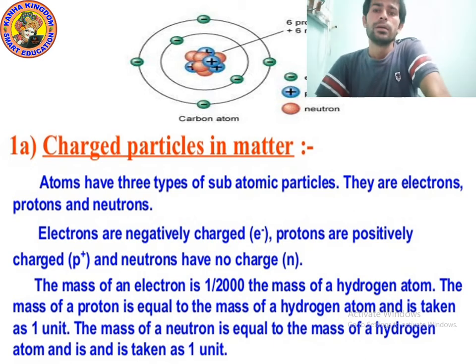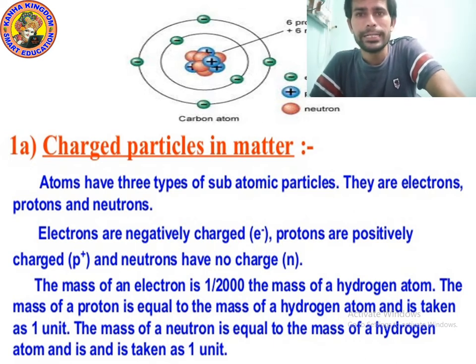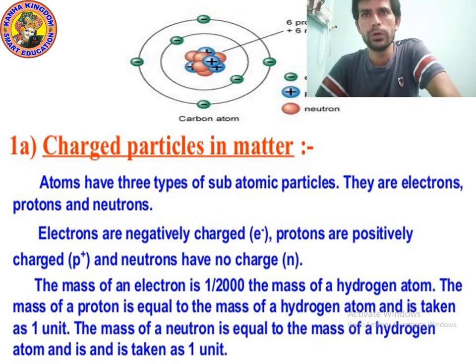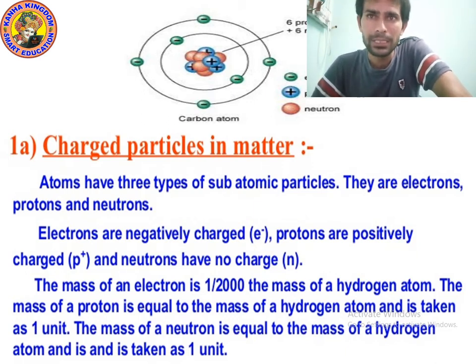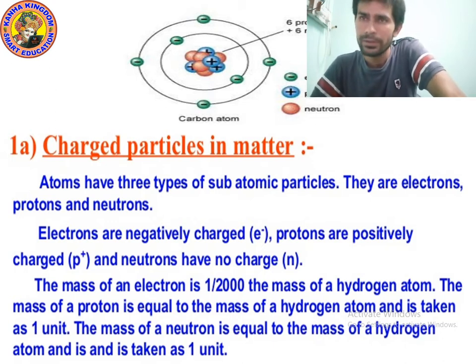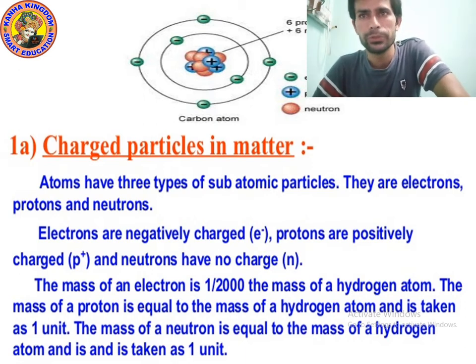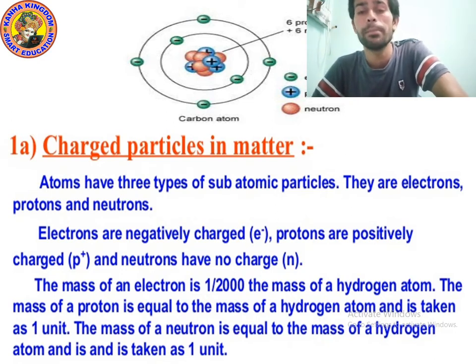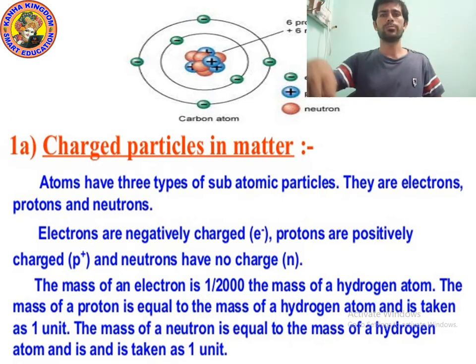Okay kids. So, point number 1, an atom has 3 subatomic particles: electron, proton, neutron. Electrons are negatively charged particles. Protons are positively charged particles. Neutron has no charge. The mass of proton is equal to the mass of 1 hydrogen atom, and the mass of neutron is equal to the mass of 1 hydrogen atom. It means the mass of proton and neutron is equal, 1 unit each. But what is the mass of electron? The mass of electron is 1 by 2000 of the mass of a hydrogen atom. Now let's move on to the last point.